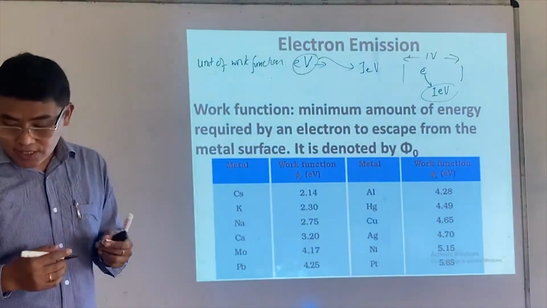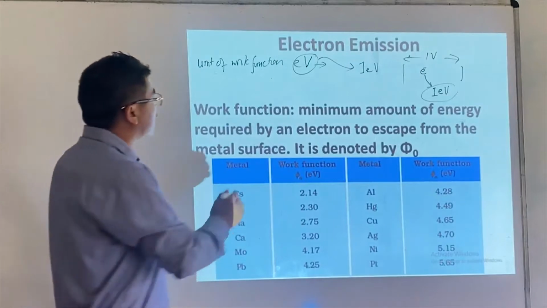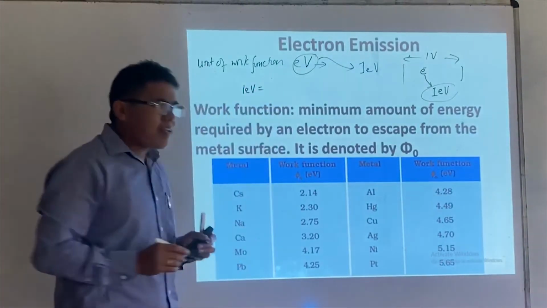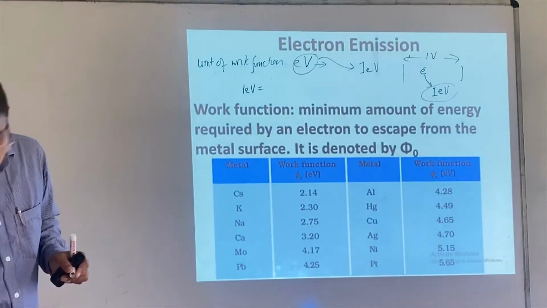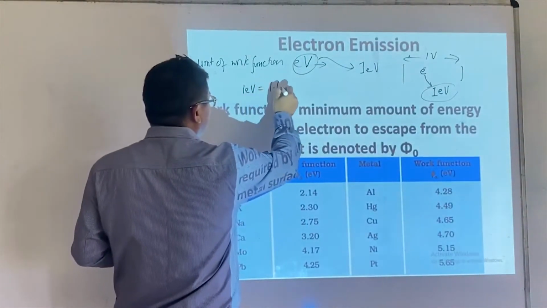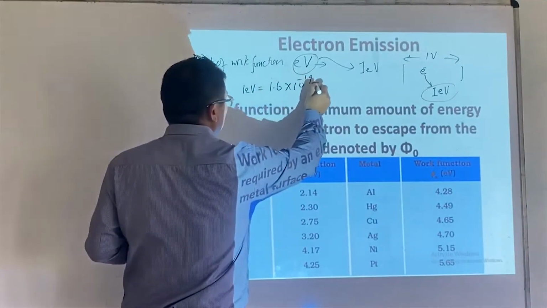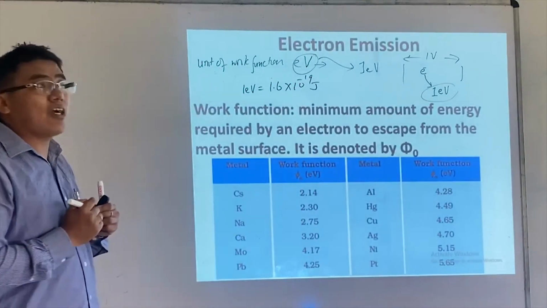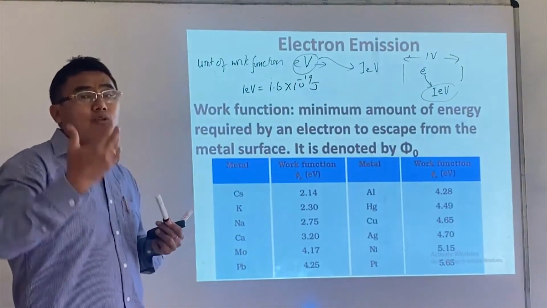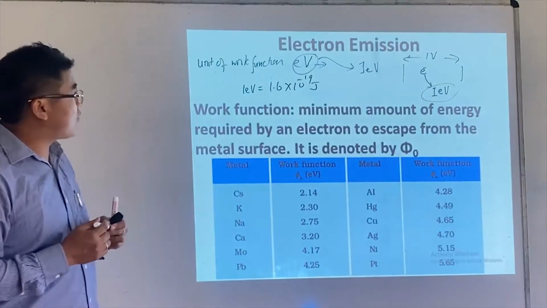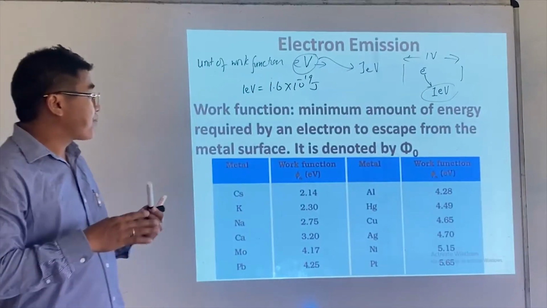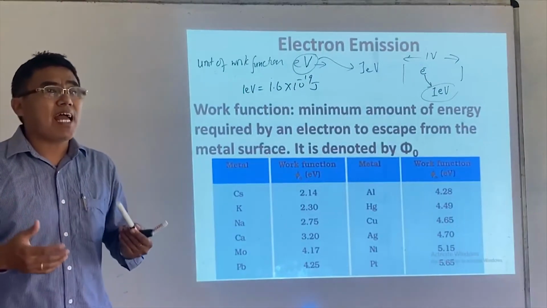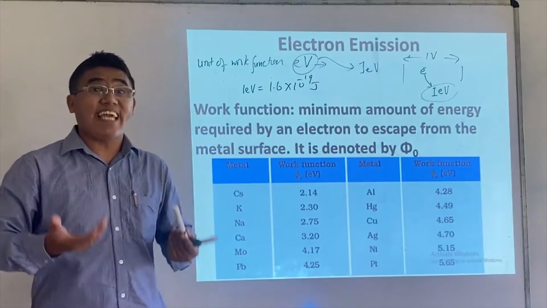I can say that 1 electron volt is a very small unit, approximately equal to 10 raised to the power minus 19 joule. So joule is a very big unit, and this unit you will come across in nuclear physics. So this is the unit. And now, different metals have different work functions depending on their nature.